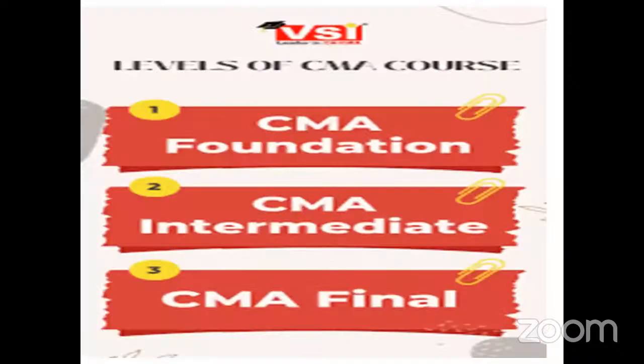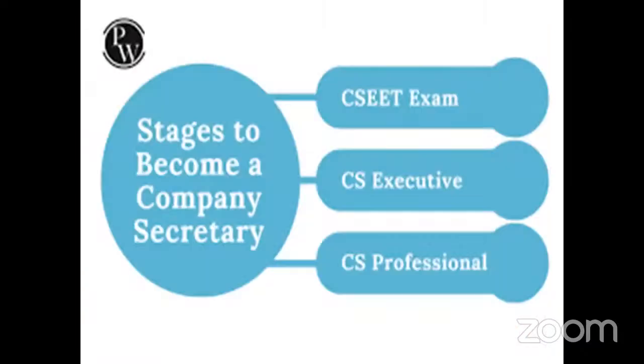Next, after that, you also have CMA. Earlier, it was called ICWA. Now it is called Certified Management Accountant. Here also, you have foundation that has to be cleared. You have intermediate, you have final. So after clearing all this, you become a certified management accountant. This is totally based on your production side, right?